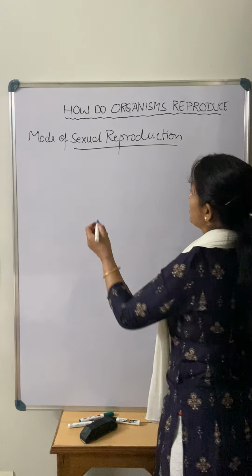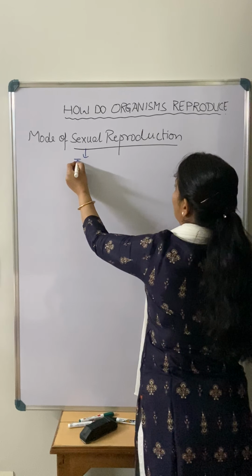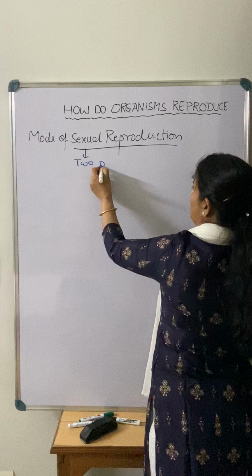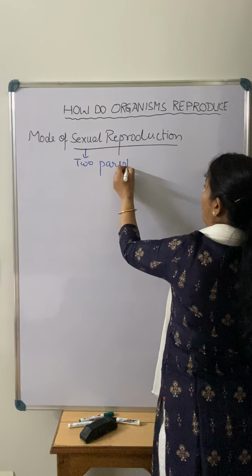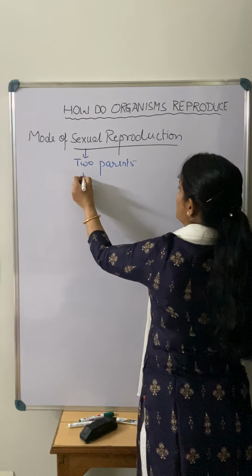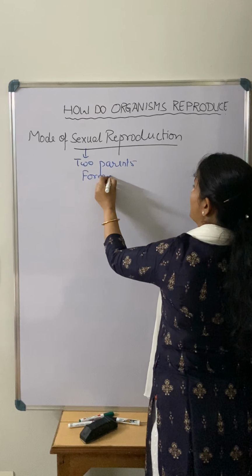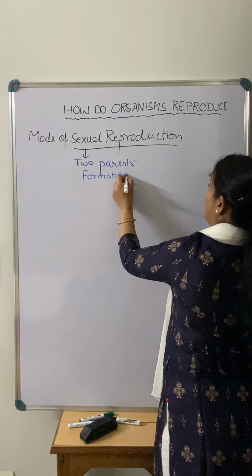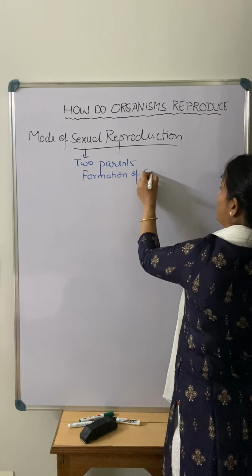If we talk about the sexual mode, I told you there is an involvement of two parents, right? Along with that there is a formation of gametes, meaning gametes are required for the sexual mode of reproduction.